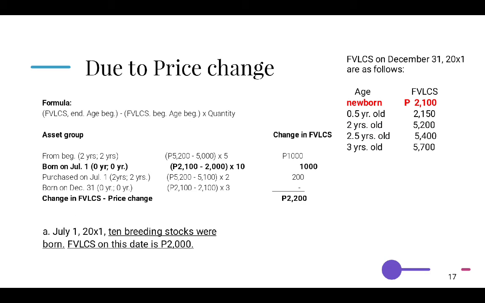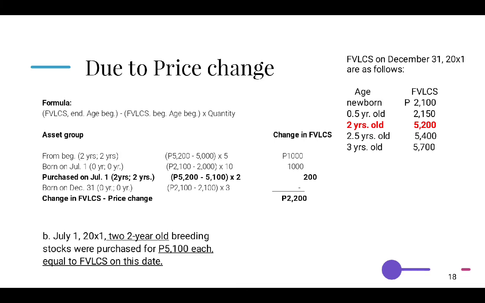While on July 1, we have newborn stocks costing 2,000 FVLCS, but the ending FVLCS of the stocks at the date of acquisition is 2,100. That is why the computation is 2,100 minus 2,000 multiplied by 10 newborn stocks.